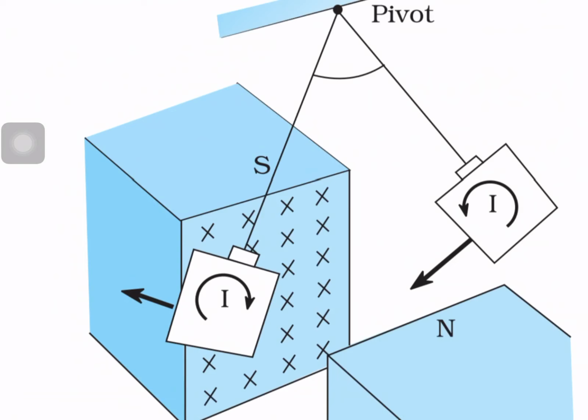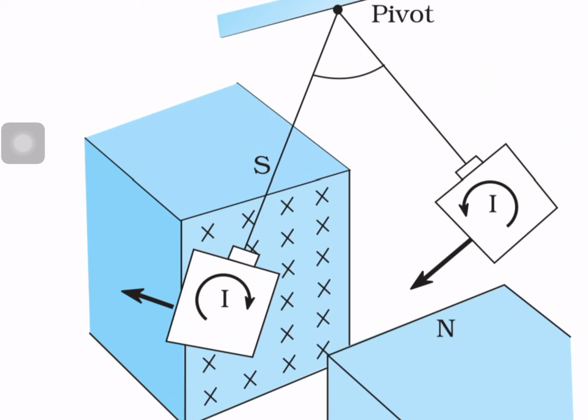Suppose we disturb the copper plate, what happens? After t seconds it comes to rest. That means some opposition is offered to the copper plate. Why? Due to the induced EMF, due to the production of eddy current, that opposes the motion of the copper plate, so it comes to rest.